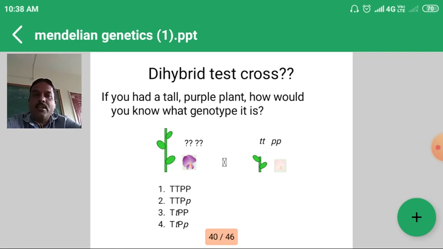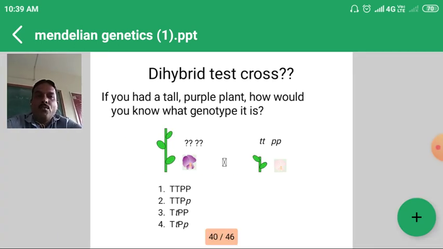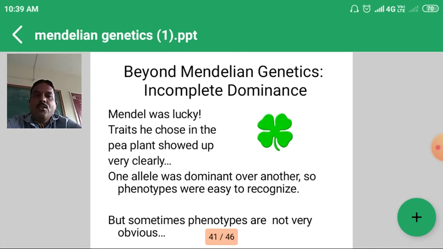Here, suppose we make a cross of tall and purple with short and white. Four individuals are obtained, and each character may be different. So the dihybrid test cross ratio will be 1:1:1:1. So this is the monohybrid and dihybrid cross and their principles.